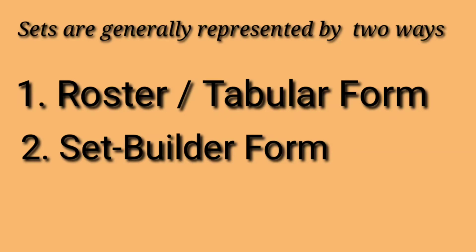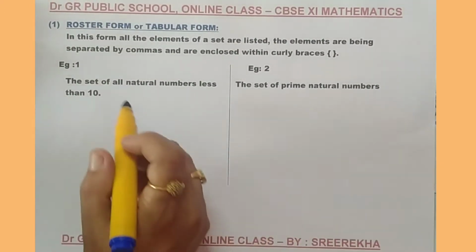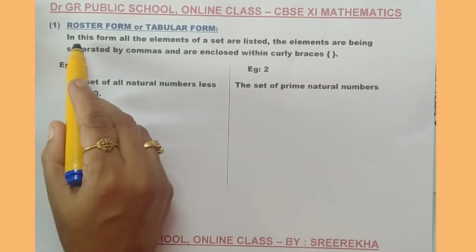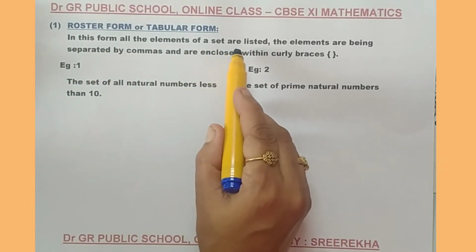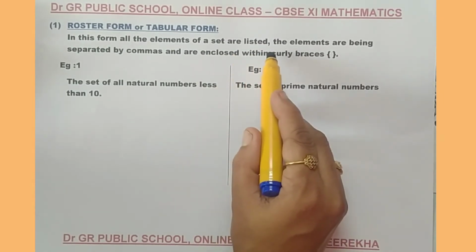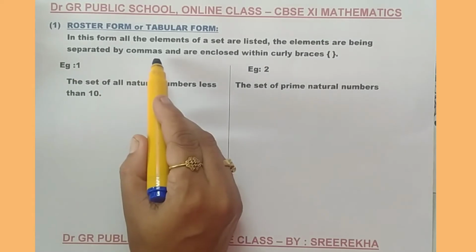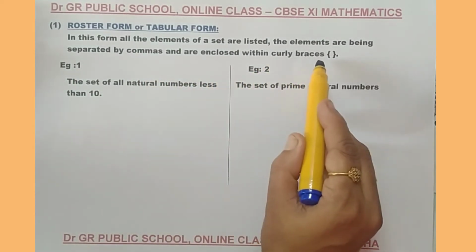At first we come to the roster form or tabular form. Listen to this. In roster form, all the elements of a set are listed. The elements are separated by commas and are enclosed within curly braces.